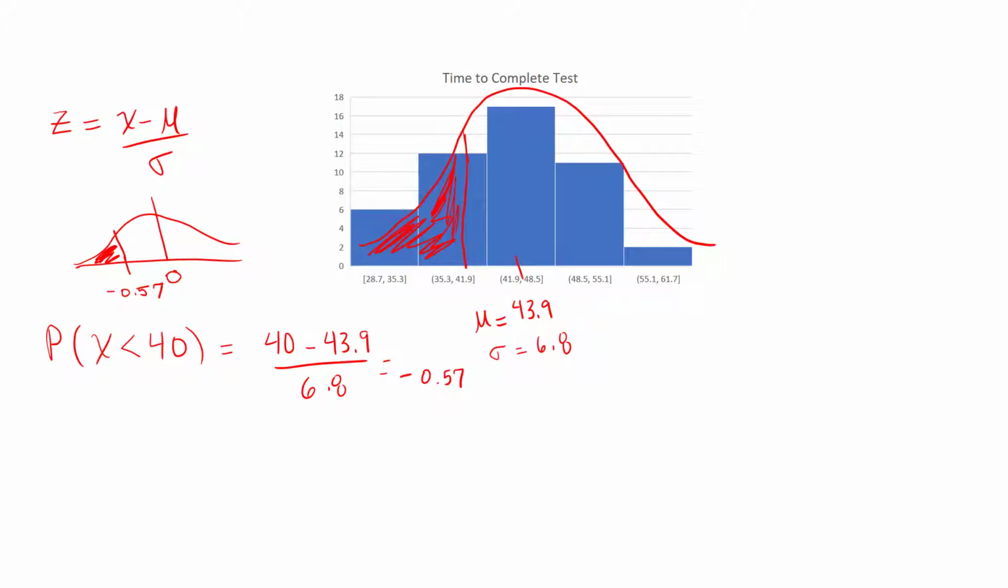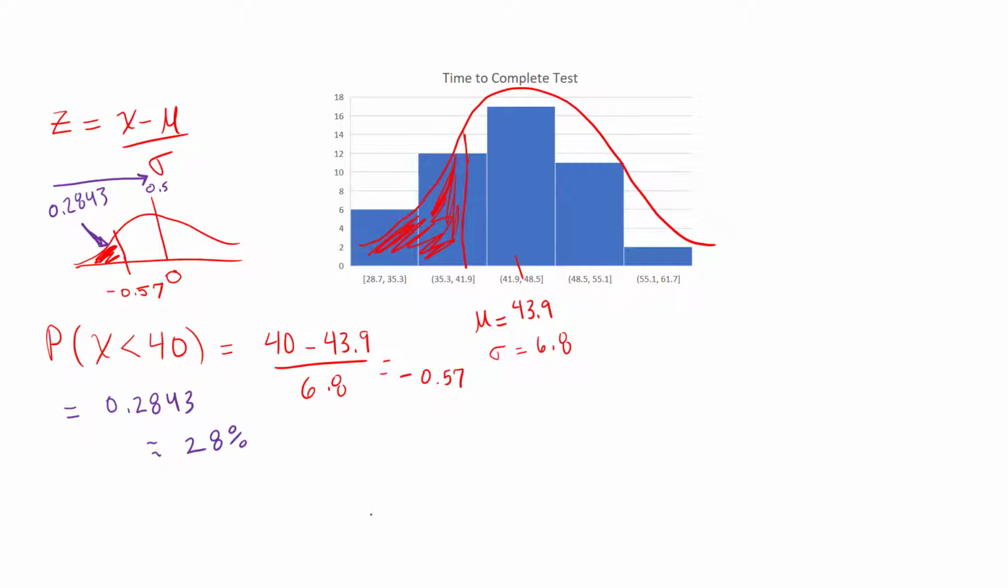Get another color here. So 0.2843, which again, I always tell students, think about this logically. That makes sense because half of the data up to 0.5 is here, so it's got to be something less than 0.5. So therefore, this probability would be 0.2843, or about 28% of the students complete the test under 40 minutes.